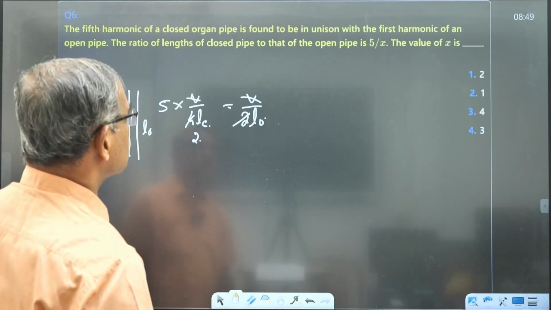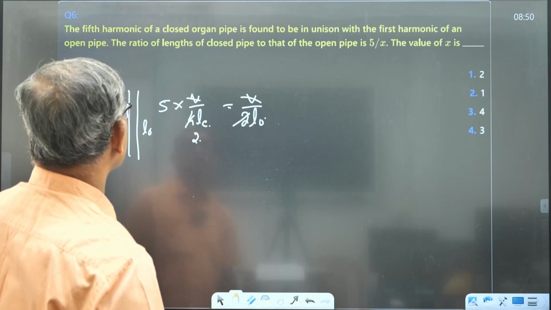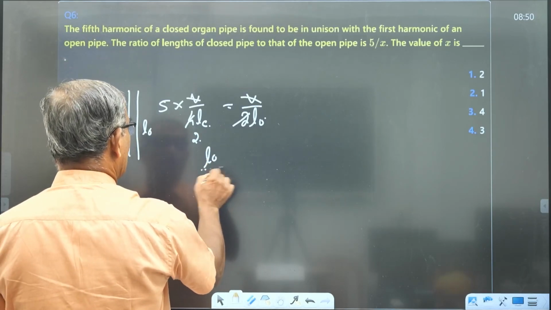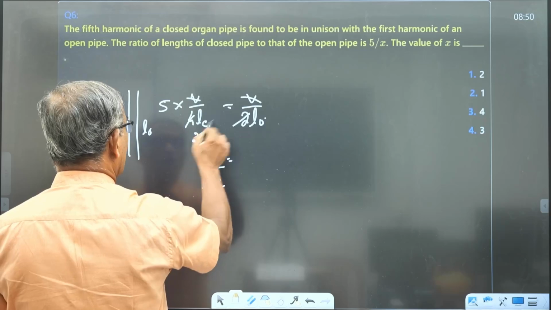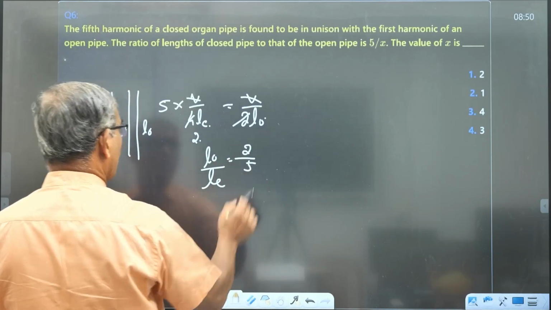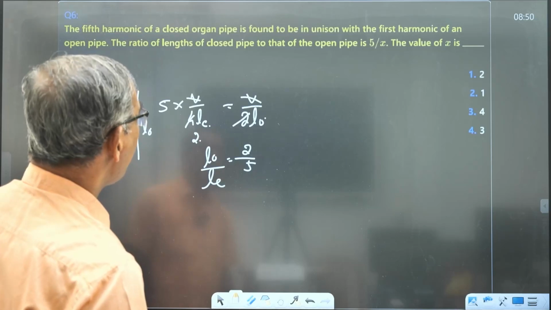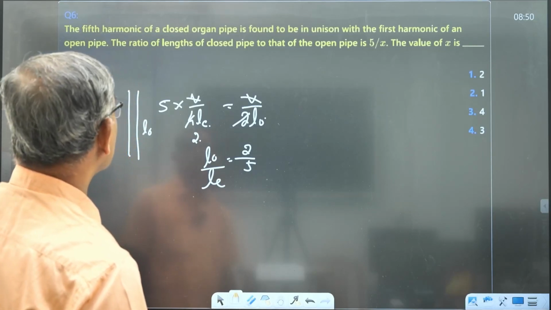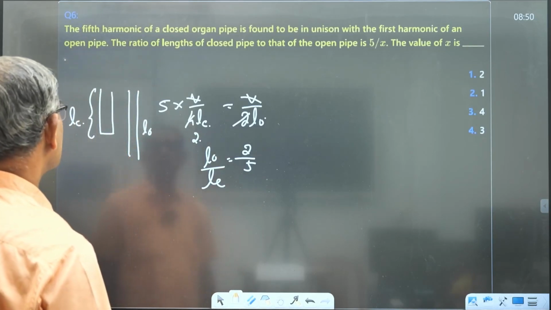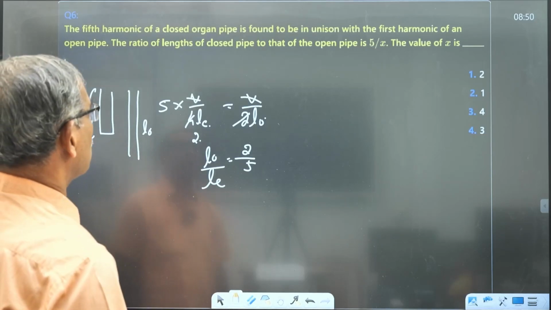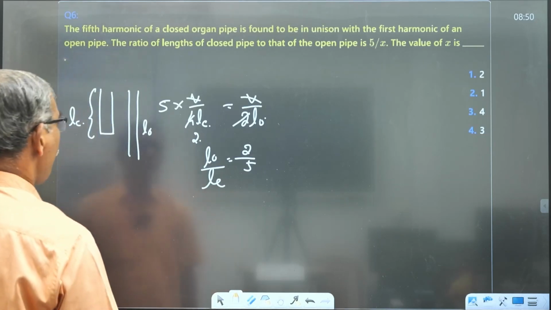And the question is the ratio of the length of the closed pipe to that of the open pipe.